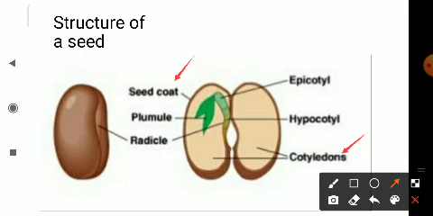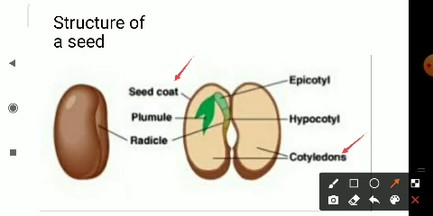What are these cotyledons? When we just split the seed into two, when the bean seed can be split into two, here you can observe the two cotyledons are present in the seed, children, in the bean seed. Understood? So in the gram, in the green gram, in the peas and in the beans, you can observe the two cotyledons will be present. Whereas when you take up the wheat and the rice and maize seed, there only one cotyledon will be present. So you can't just split the rice seed into two. There is only one cotyledon, whereas the bean seed has the two cotyledons.